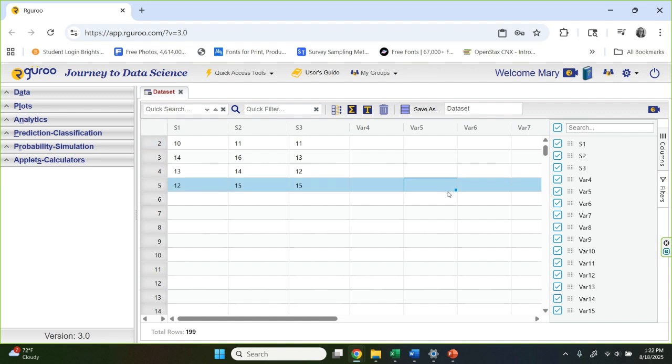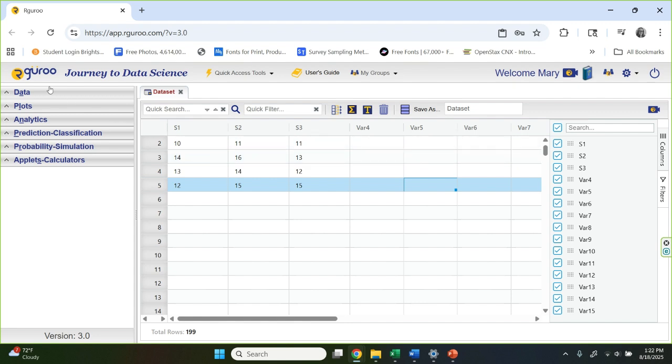All right. The next thing I need to do is for Rguroo to understand the data, I need to reform this data, reshape it, let's say. And instead of having three separate columns for salesperson 1, salesperson 2, and salesperson 3, I need to put them in one single column. All these numbers, these 12 numbers here, need to be in a single column. Now, I could either retype them, copy and paste them. There's lots of ways to do this.